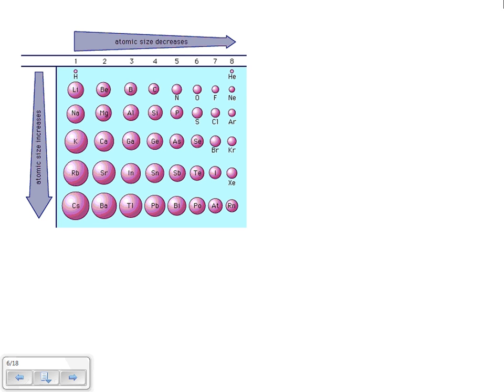Here's a trend in atomic radius, a trend or a pattern that we see. As you can see based on the arrows, as we go across a row, the atomic size decreases. As we go down a column, the atomic size increases. So your smallest atoms end up being in the top corner up here where helium is, and your biggest atoms are in this bottom corner. So the general trend for atomic size or atomic radius is that it decreases going across and increases going down. So that is one pattern that you do need to know about.